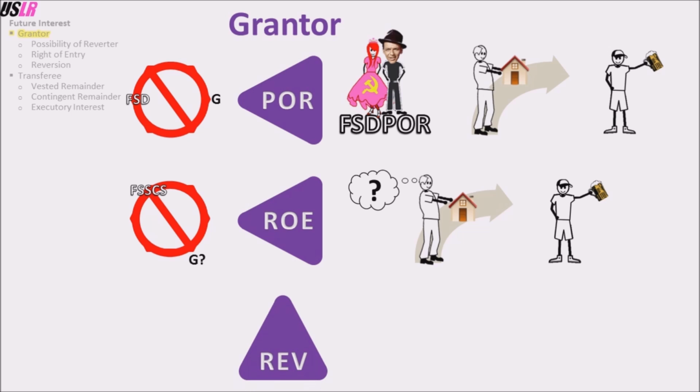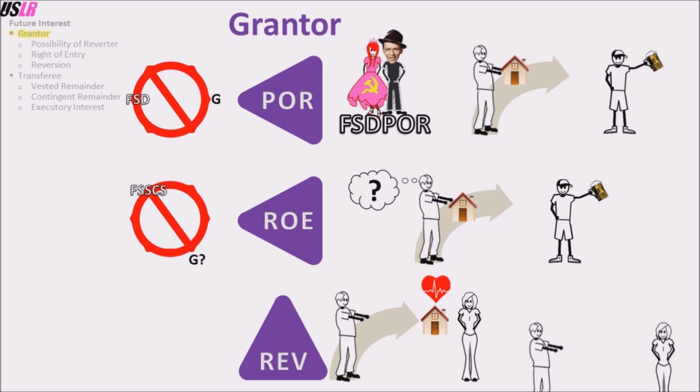The reversion. This is your default answer. Similar to the possibility of reverter and the right of entry, the reversion is the grantor's future interest that remains after he conveys an estate which is less than what he originally had. Here are some examples. O conveys to A for life. A has a life estate, and O has a reversion.